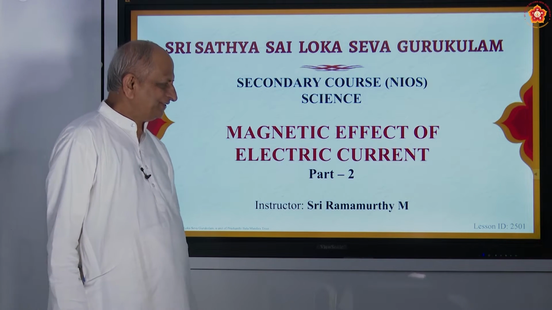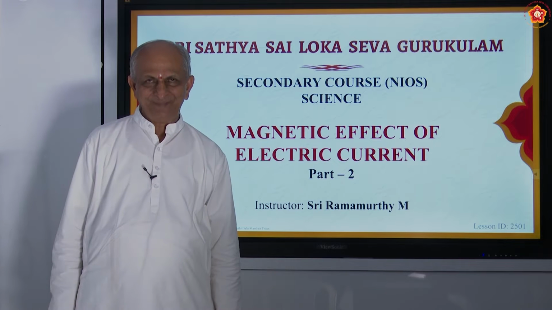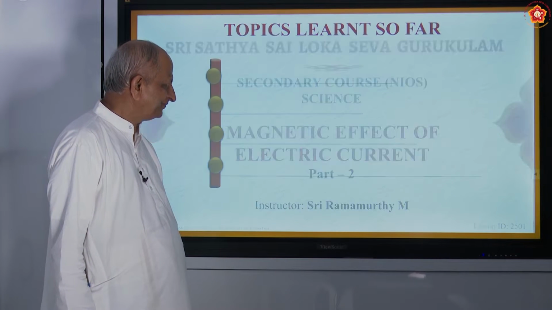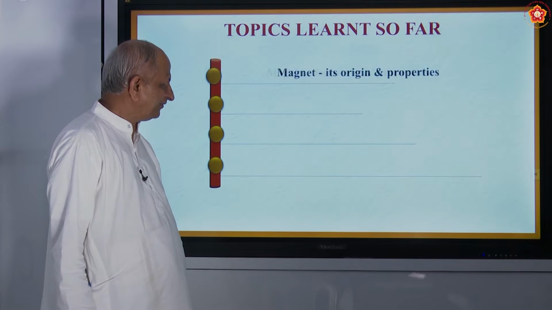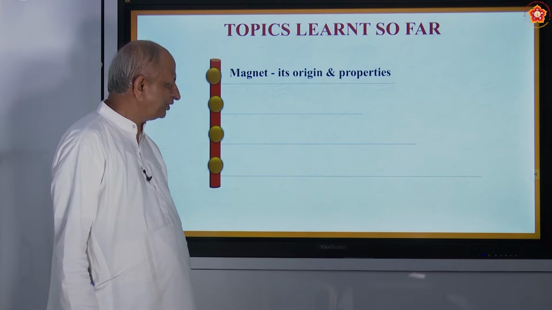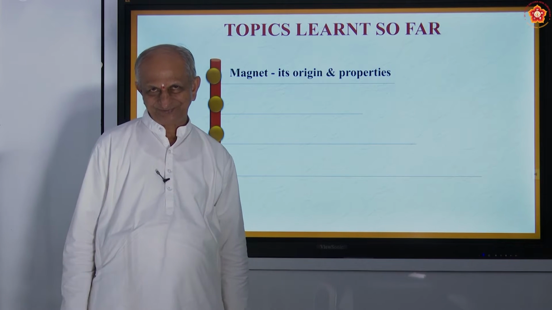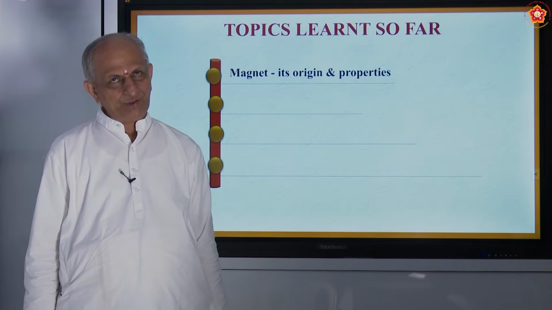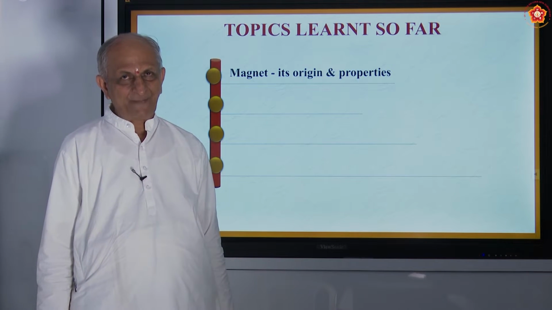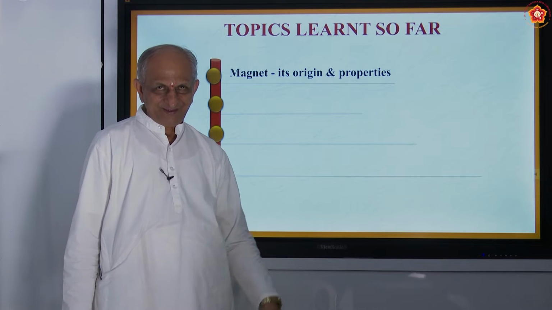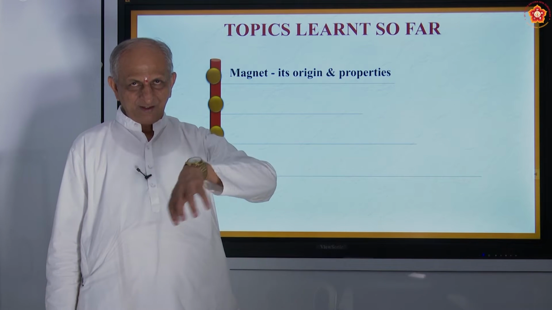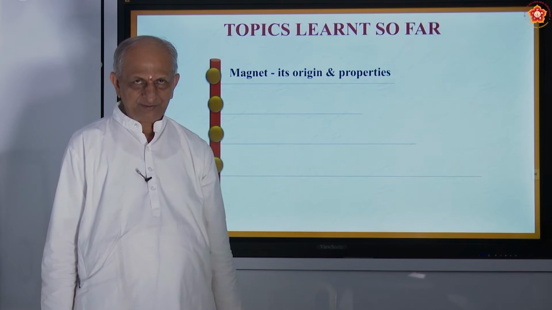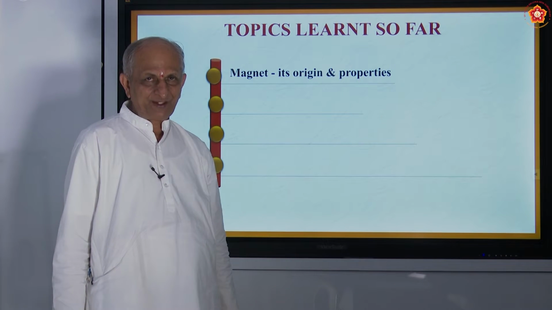And we are discussing the magnetic effect of electric current. We have seen in the first class about magnets, their origin and properties, and how the name magnet came. Remember the story of a shepherd: when he was going on a particular rock, his stick caught, and it was a surprise for him.